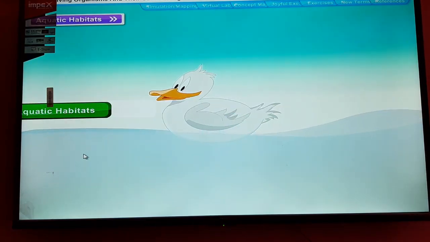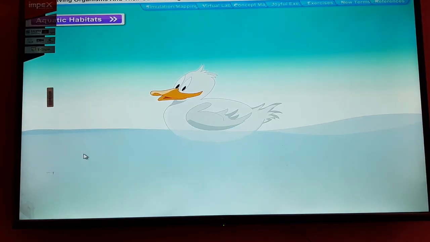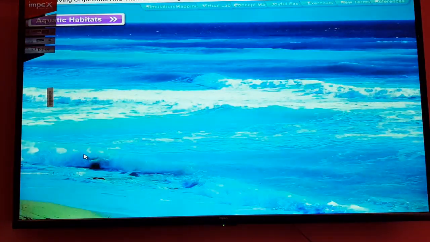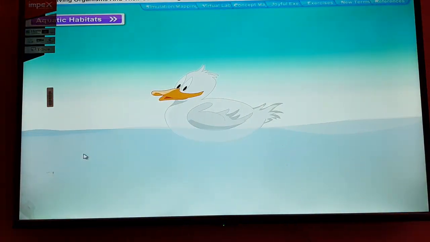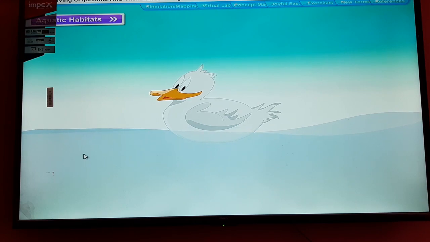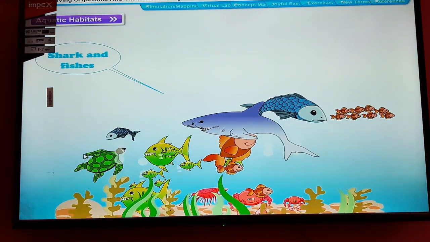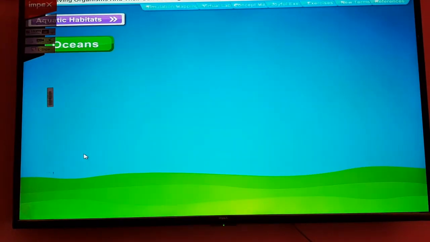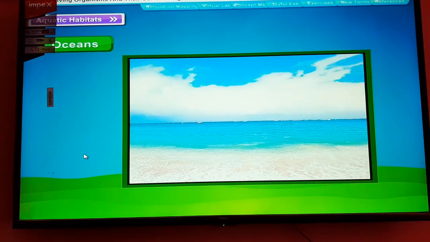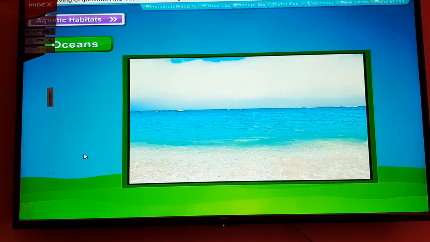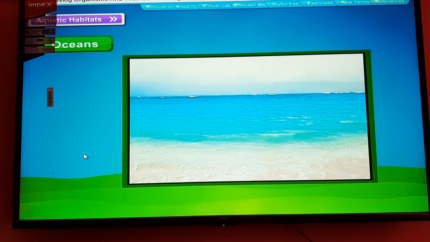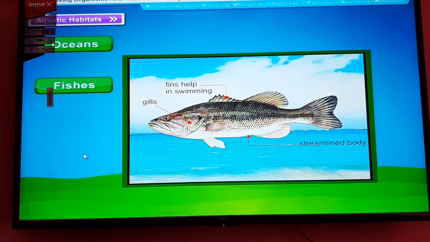Aquatic habitat. Aqua means water. The organisms that live in lakes, ponds, rivers and oceans are called aquatic organisms, and their habitats are called aquatic habitats. For example, sharks, fishes and lotus plants. Oceans. The ocean is a huge body of salt water. In the previous chapter, we took a look at how fish are adapted to live in water bodies.